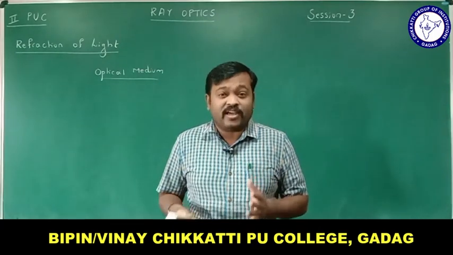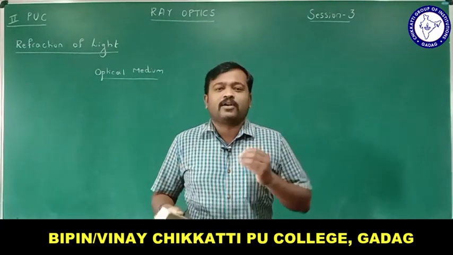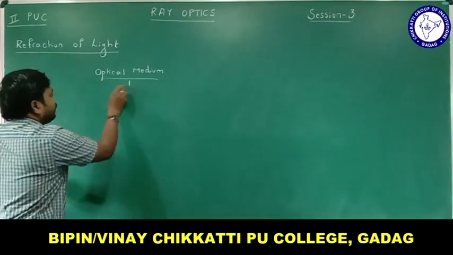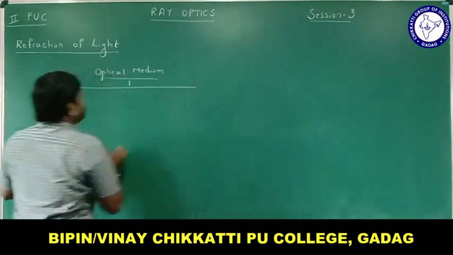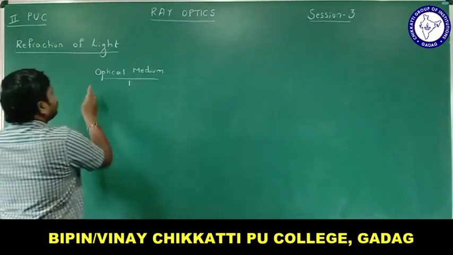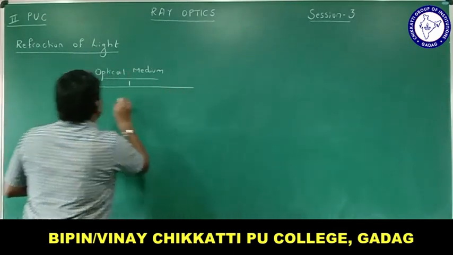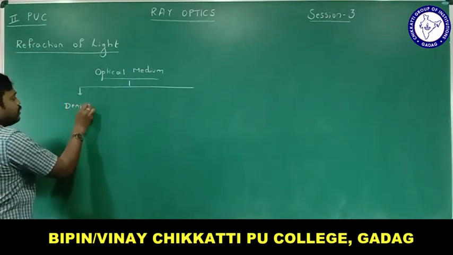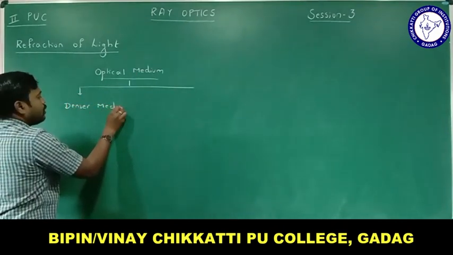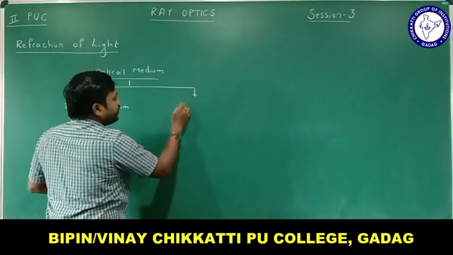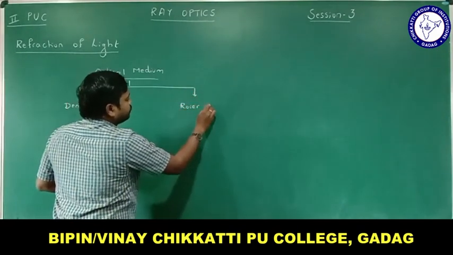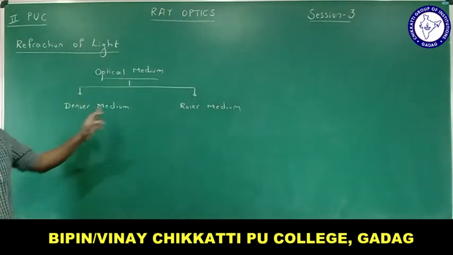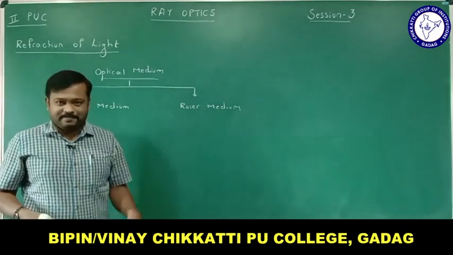Before I go with that, let me tell you what the types of optical medium are. There are two types of optical medium or optical media. The first one is the denser medium, and the second type of optical medium is the rarer medium. One is denser medium and another one is rarer medium.